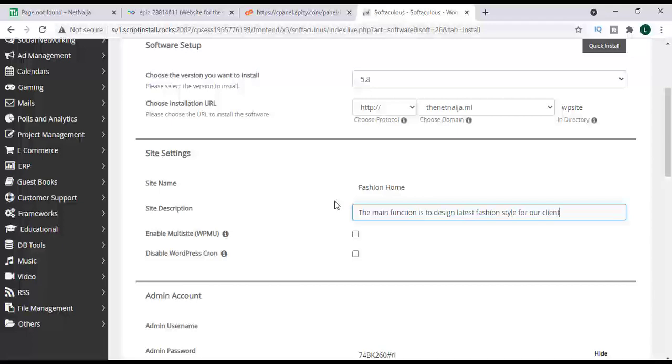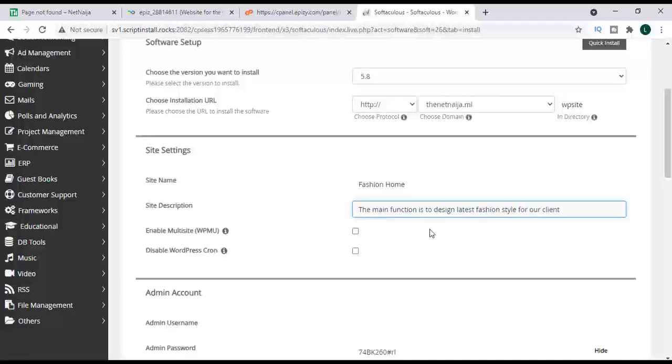Let's assume this is the short description for my website.